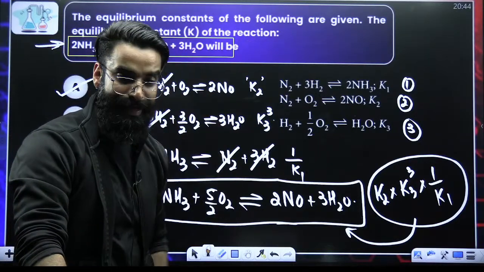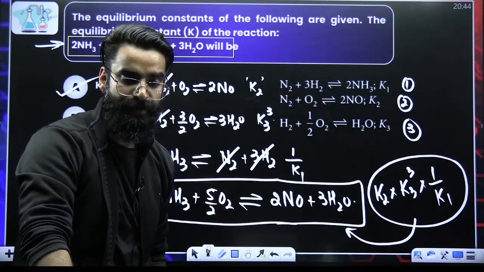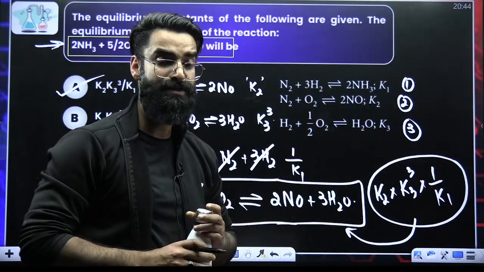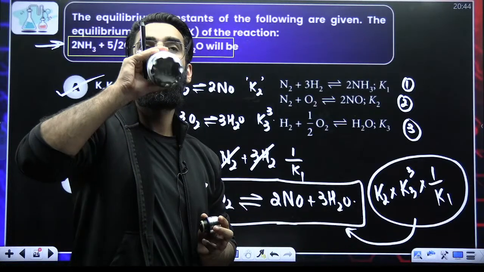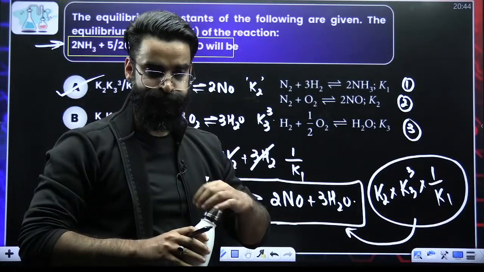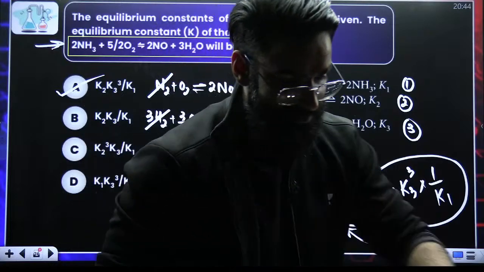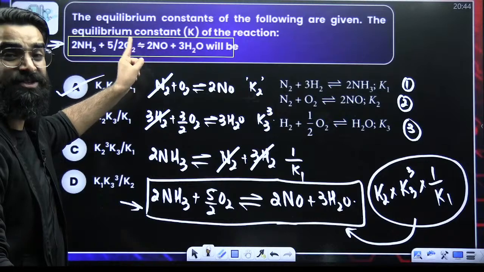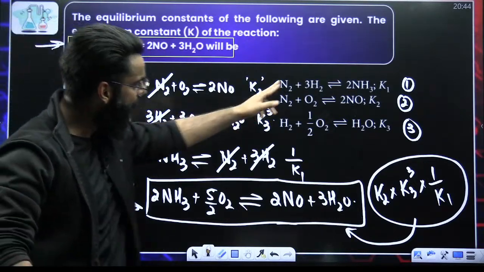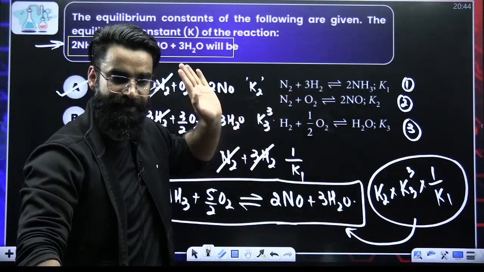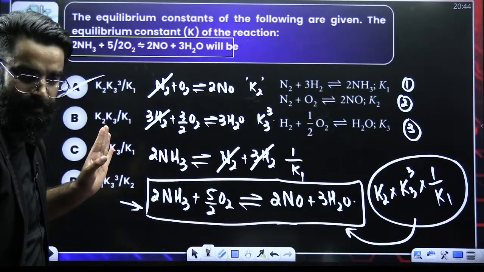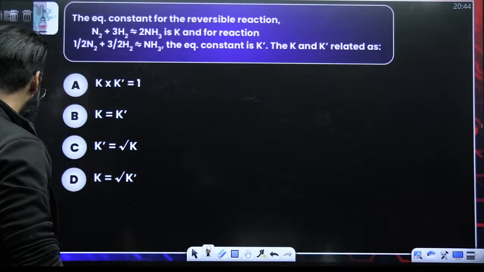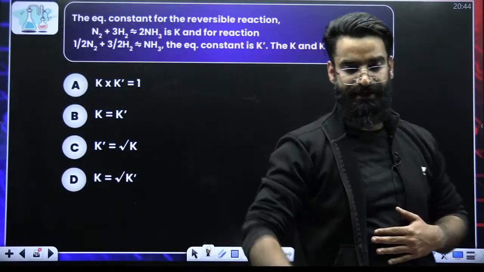Am I clear to everyone quickly? So I hope these sort of questions you should be in a position to solve. So basically, remember again one thing. For the reaction whose equilibrium constant is to be calculated, you're supposed to make that reaction out of the given reactions. That's all, people. Okay, and if it is clear, you are going to tell me the answer of this question.